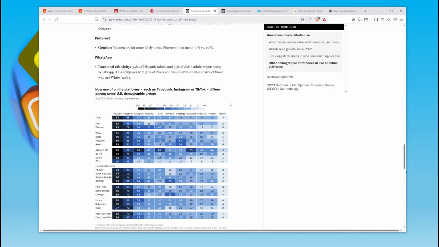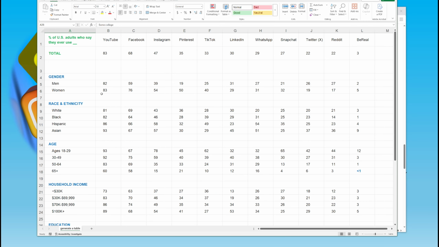They provide a table, and I extracted this table and put all the data into a spreadsheet, which I will provide for you. And this spreadsheet is valuable for trying to figure out which social media platform to use.